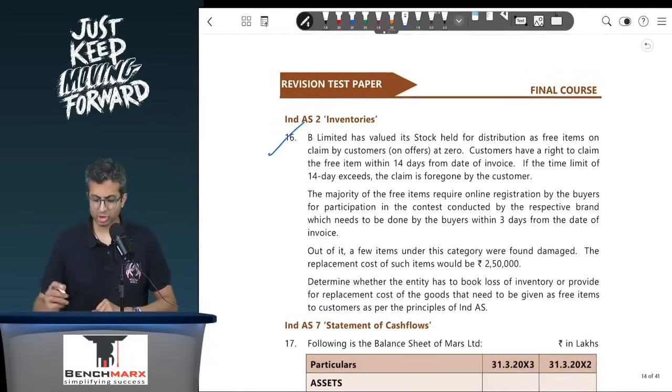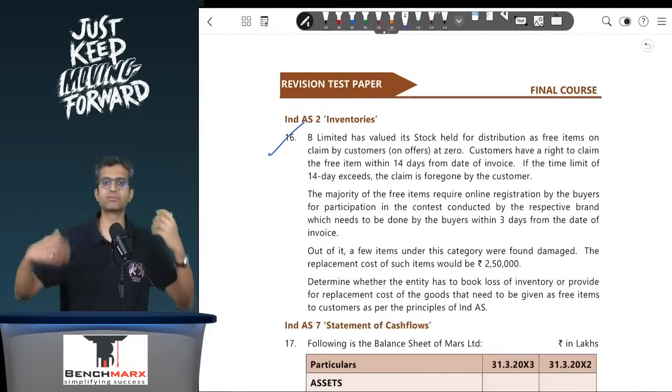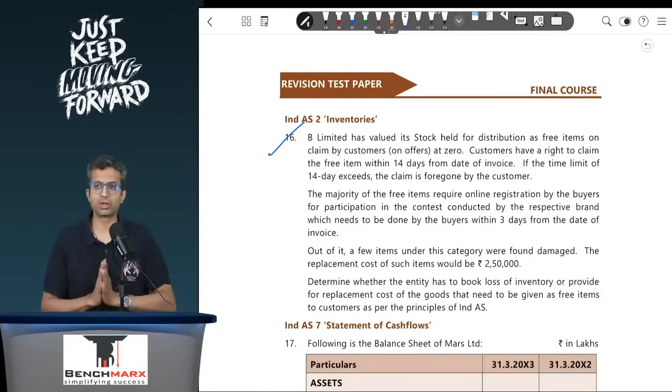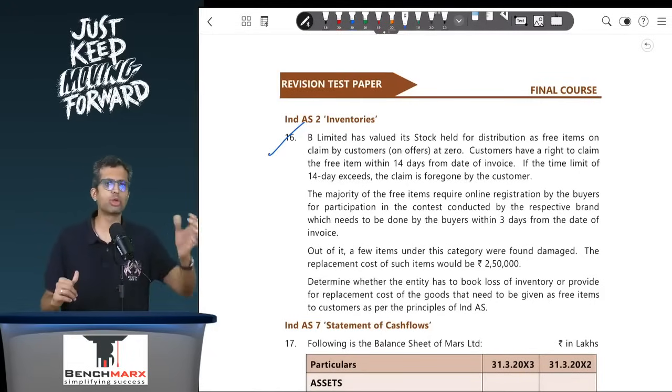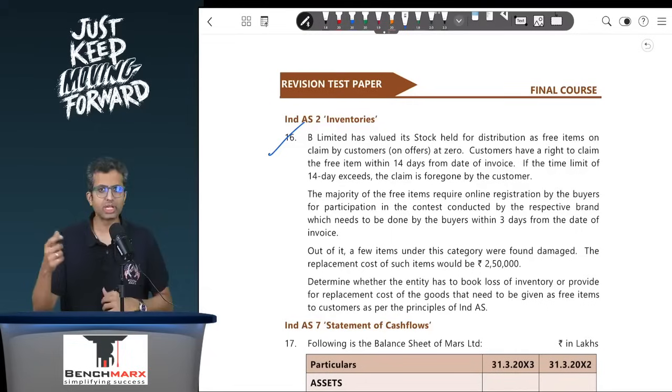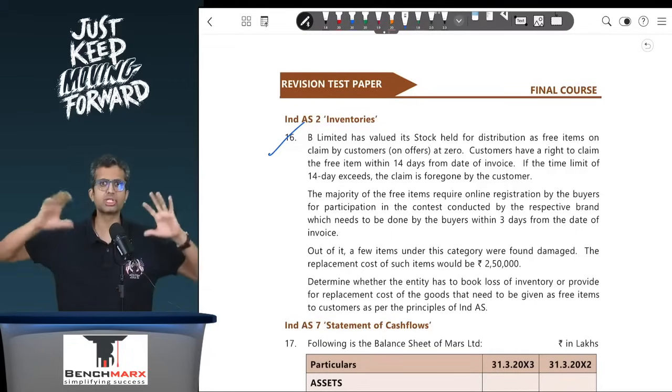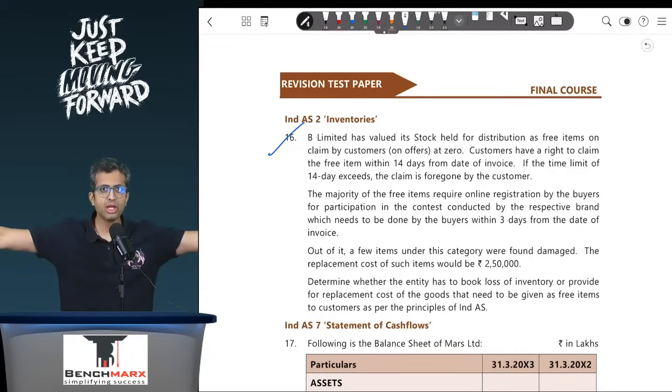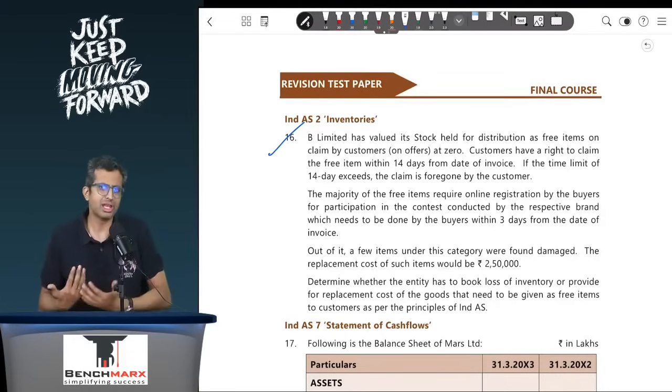Now 16 is also a slightly interesting case. Over here there are some items of inventory that you are giving as free samples or free items. Like for example, you might have certain products where you buy 3 products of a particular company like HUL, and they will give you one of the other products free. That one product that they give free is packaged specifically as a product not available for sale. And hence the realizable value for this inventory item is technically 0. You cannot really sell it as a company, and hence these inventories should ideally be recorded at 0 balance only.